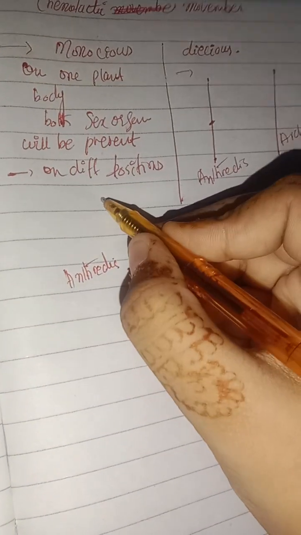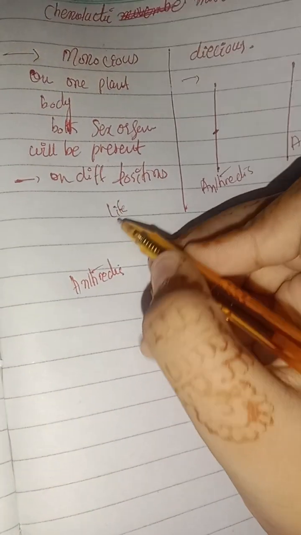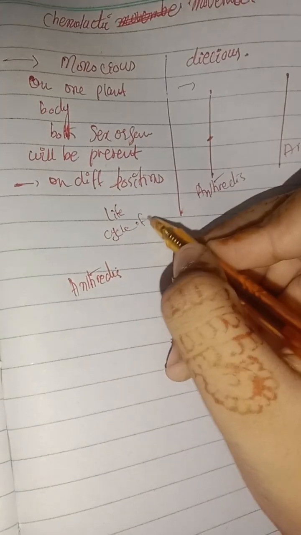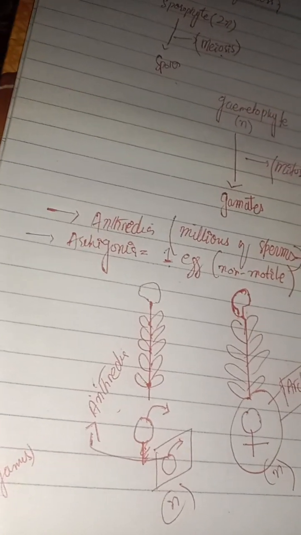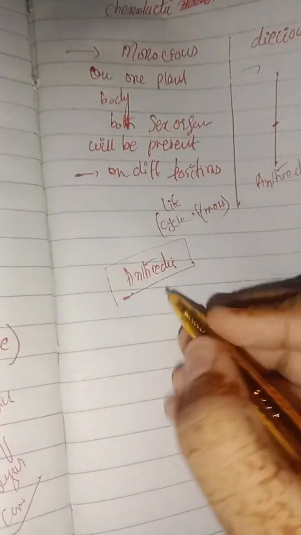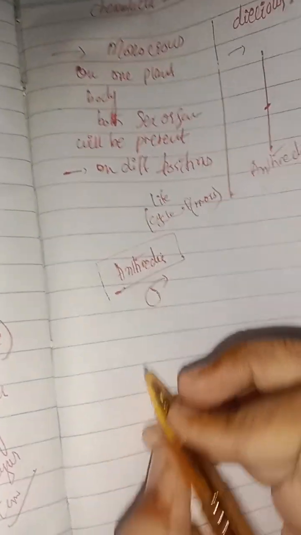Now we are going to discuss the life cycle of moss. As you all know, moss belongs to Bryopsida. And here, protogamous, I forgot to tell you what protogamous is. In this the male part will mature earlier than the female part. So antheridia and archegonia.